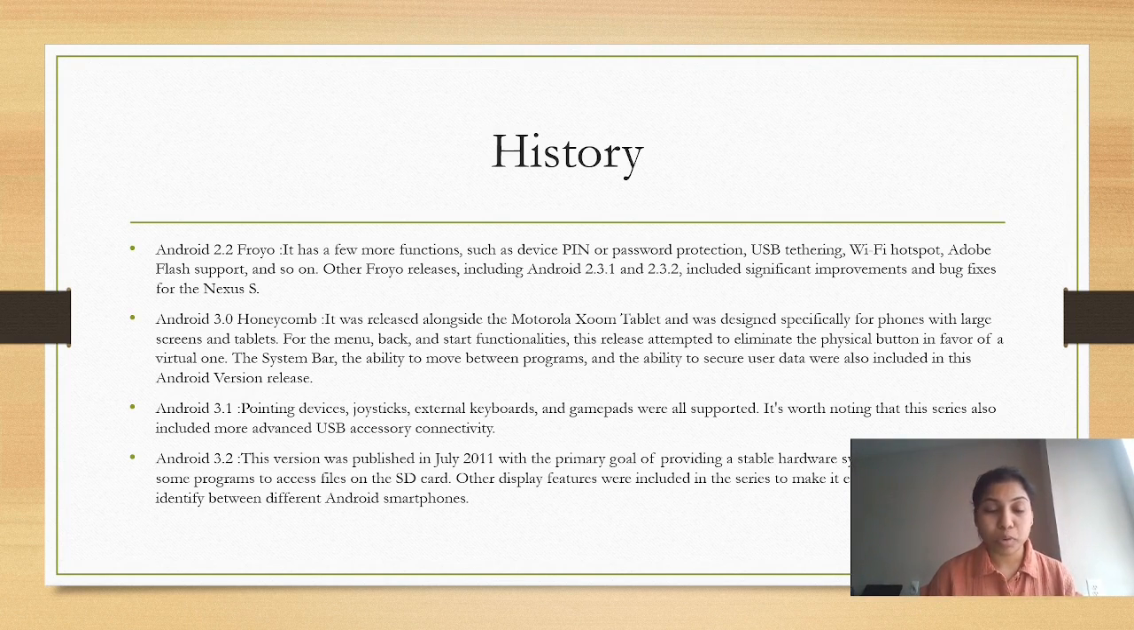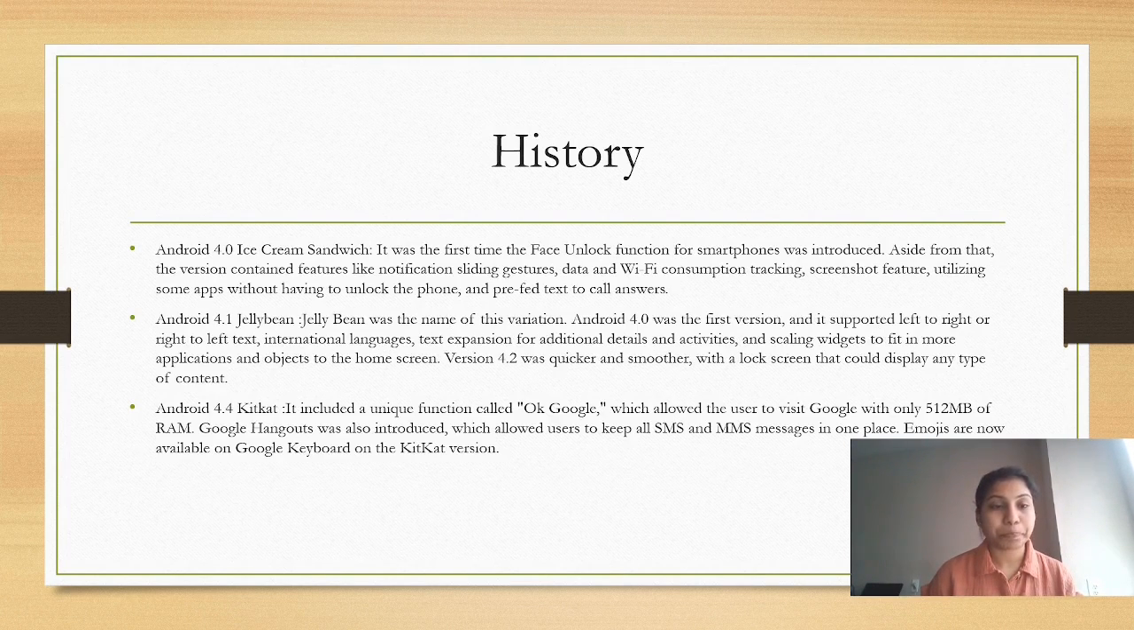And coming to Android 3.1, pointing devices, joysticks, external keyboards, and game pads were also supported. It's worth noting that this series also included more advanced USB auxiliary connectivity. And next version 3.2, this version was published in July 2011 with the primary goal of providing a stable hardware system and allowing some programs to access files on the SD card. Other display features were also included in the series to make it easier for users to identify between different Android smartphones.